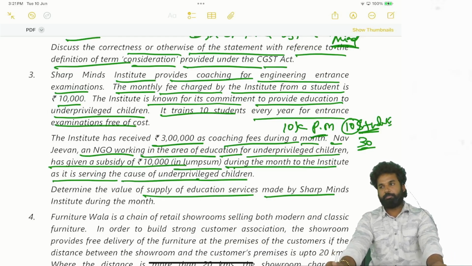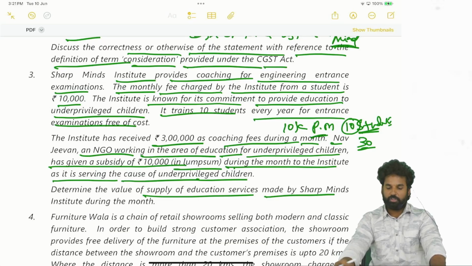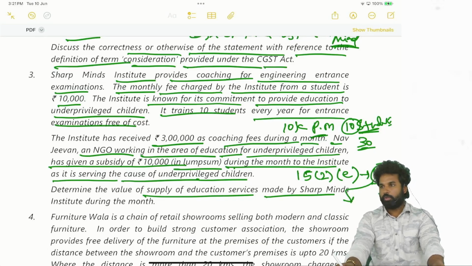So value of the supply. What is the value of supply? Which clause has to be taken? Which clause? 15(2) clause E. Correct? Where we are talking about subsidy. In subsidy, we have 2 classifications: from government, from others. If it is from others, we have 2 classifications: linked to price, not linked to price. If it is linked to price, included in the value. That means value plus subsidy. If it is not linked to price, it need not be considered.